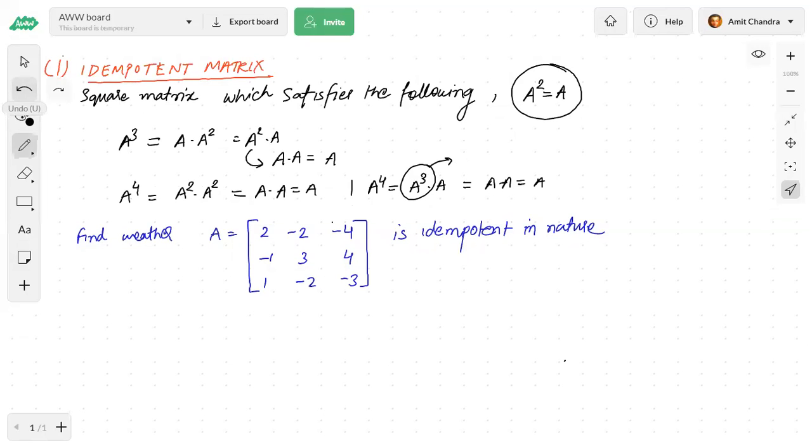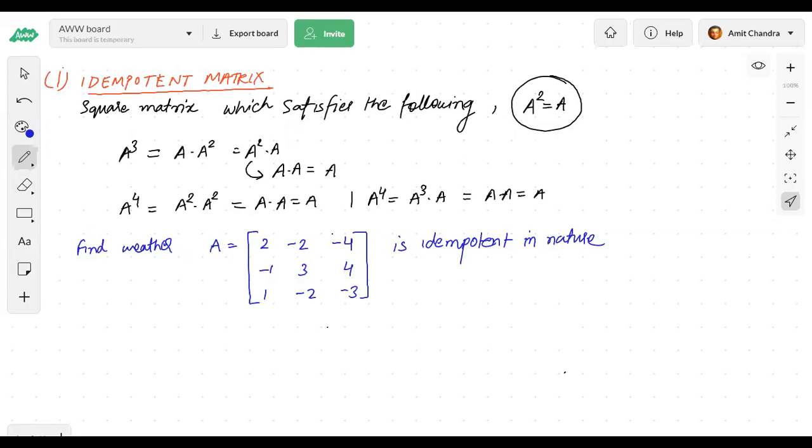Okay, yeah, fine. Check whether this matrix is idempotent or not. Very quickly, just solve it. Try to find the square of this matrix. Subhiksha, we have to multiply this with A.